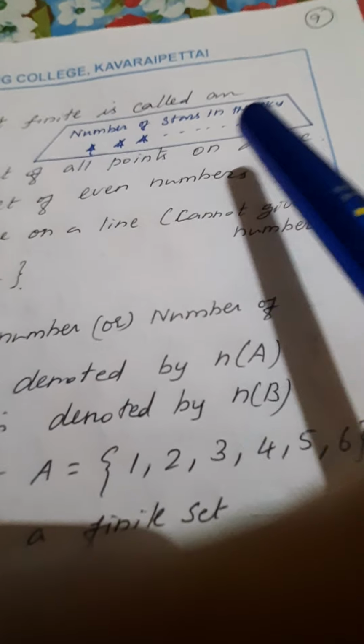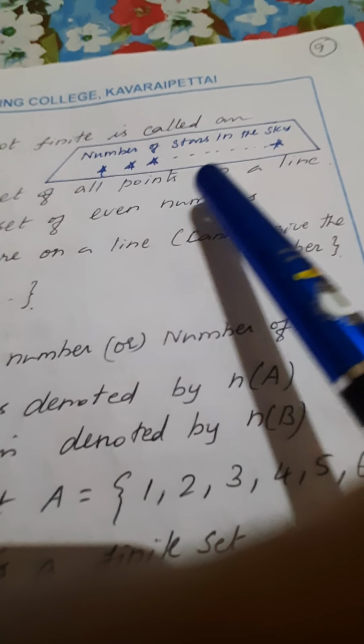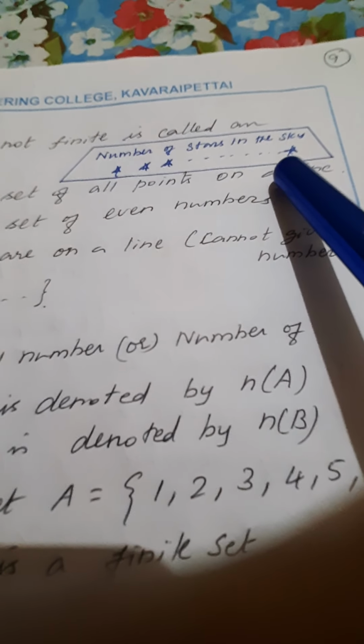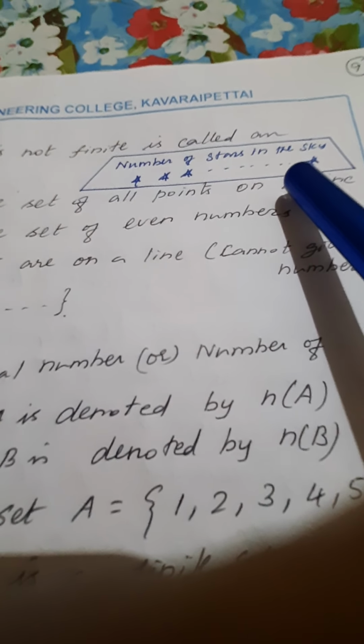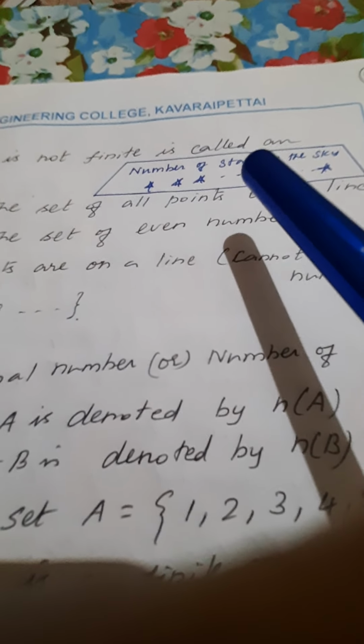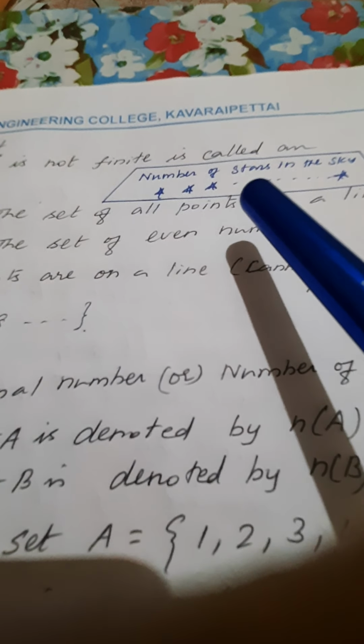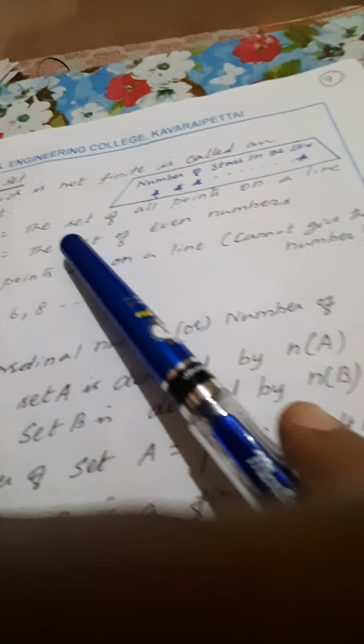stars in the sky. Can you count and tell how many stars are there in the sky? No, we cannot count. If the number cannot be said, cannot be countable, then it is an infinite set. Let us take one example.